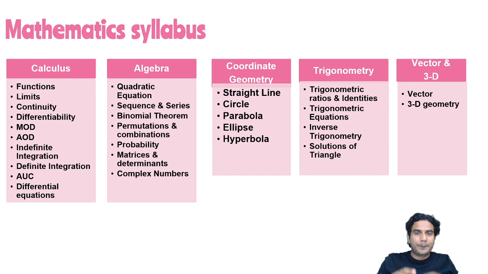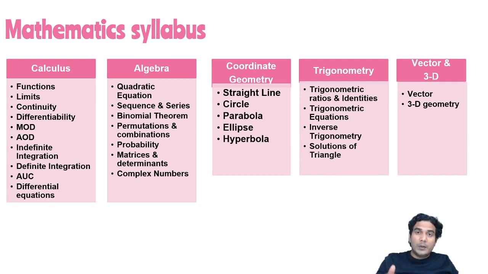So if you're doing coordinate geometry, then you should do all the topics properly. Yes, the first 2 topics you'll have to do properly, because they are the basic topics. Without a straight line, you cannot study circle, parabola, ellipse, or hyperbola. And similarly, without straight line and circle, you cannot study parabola, ellipse, and hyperbola. So the first 2 topics you'll have to do properly. And if you're doing the first 2 topics properly, then the next 3 topics will also become easy.